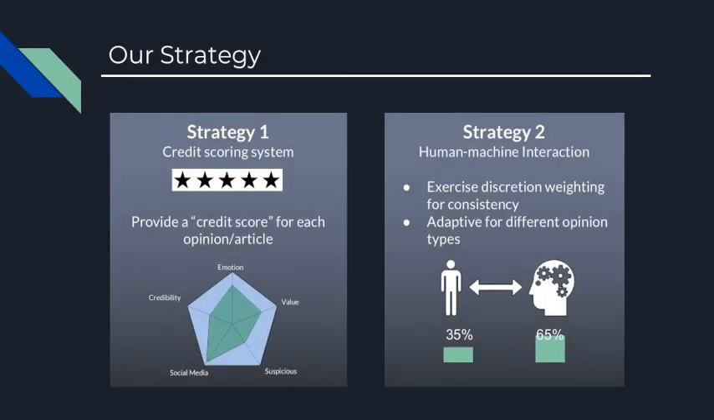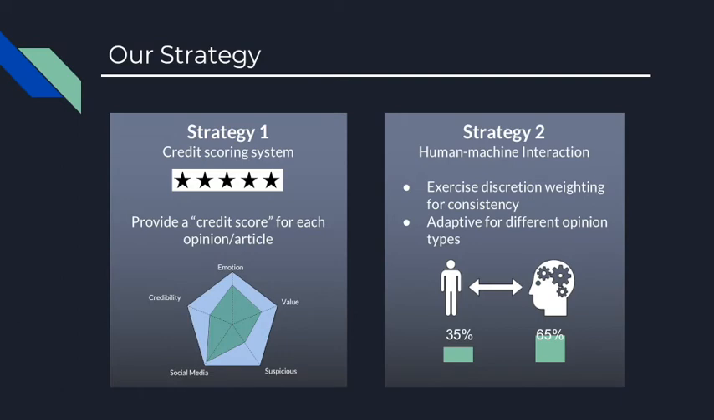Our strategy for the task is the following. We use generative modeling to create a scoring system that provides a credibility score for each piece of opinion or news article. This can be further characterized into score indicators to provide more accurate classification.